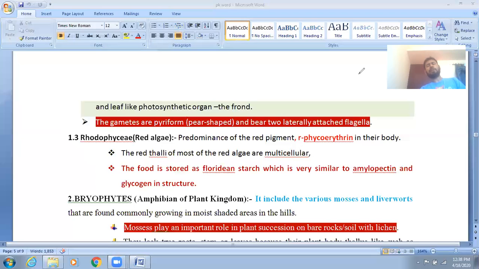Then we also discussed the classification. We already said three classes are given: Chlorophyceae (green algae), Phaeophyceae (brown algae), and Rhodophyceae (red algae).